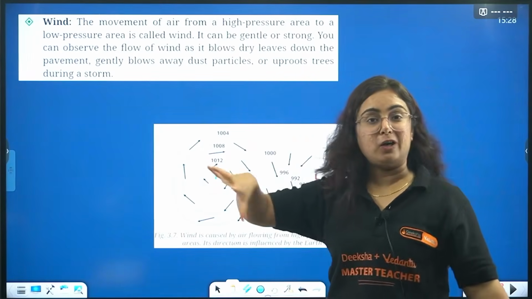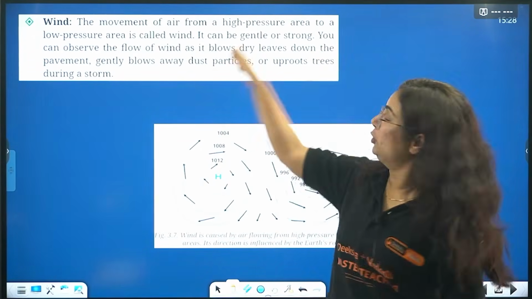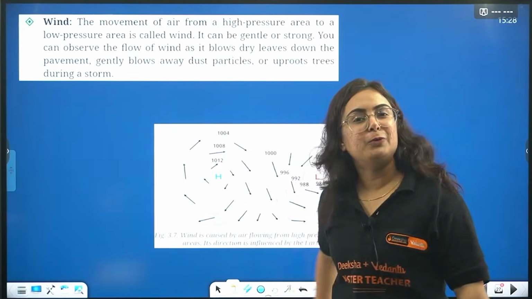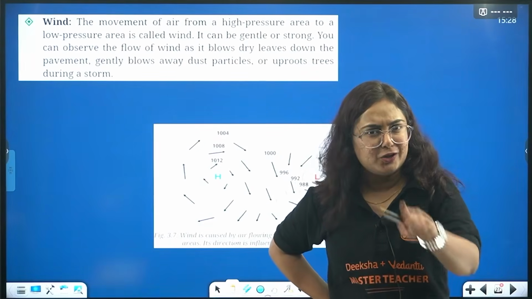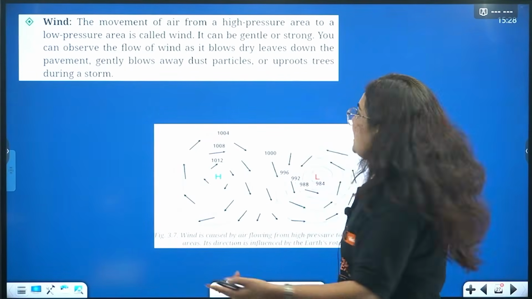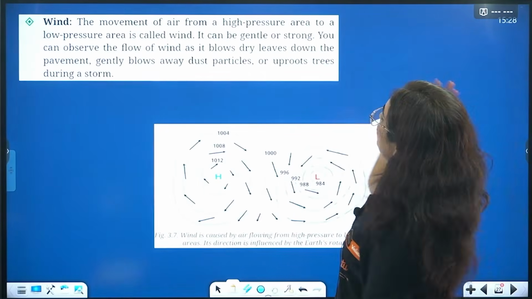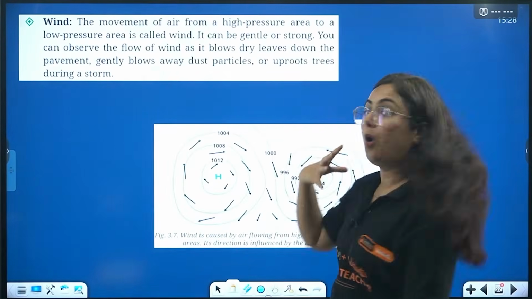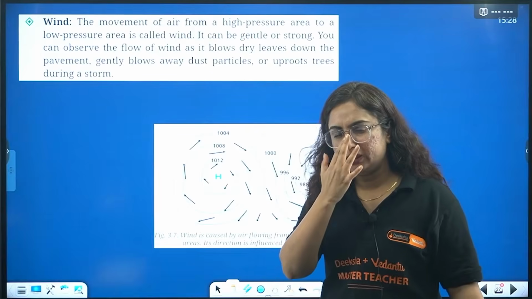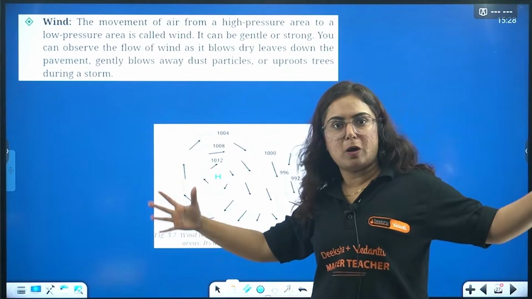Wind. The movement of air from high pressure to low pressure. Now you know why wind moves from high pressure to low pressure. Do you know that? Obviously, yes. So yes, the movement of air from high pressure to low pressure area is known as wind. It can be gentle or it can be strong. It can be gentle and sometimes it can be like dust storms all over.